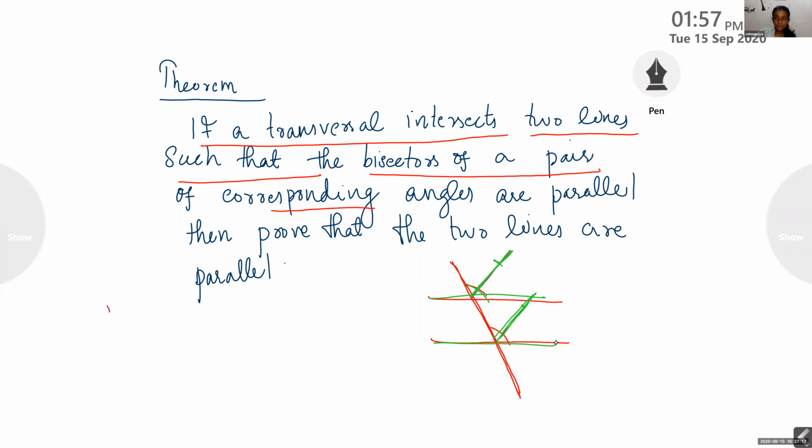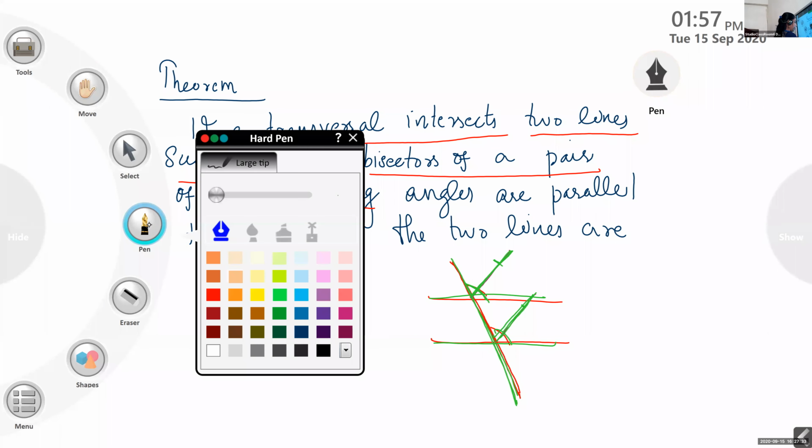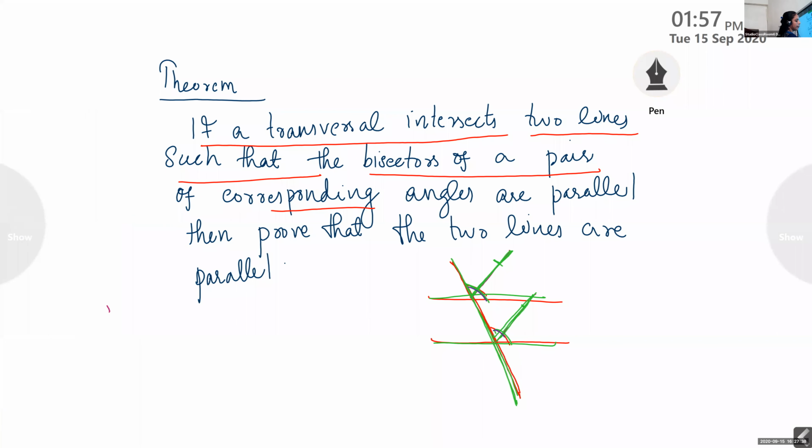Shall I tell it once again? See, children, first of all, there are two lines, and one transversal cuts these two lines. And there are corresponding angles. These two are the corresponding angles. If you draw the bisectors of the corresponding angles like this, can you see that violet color?